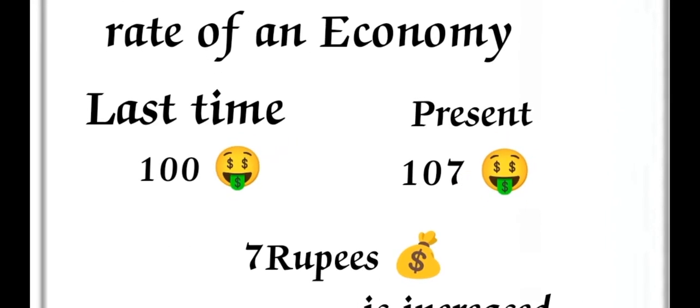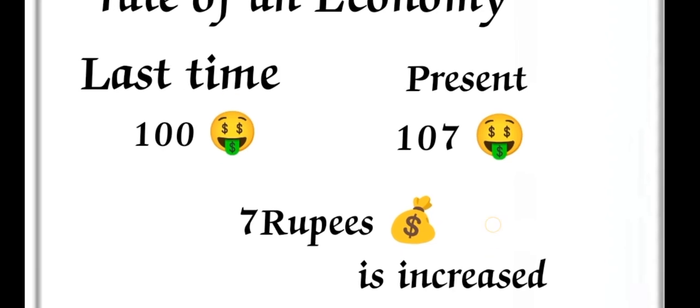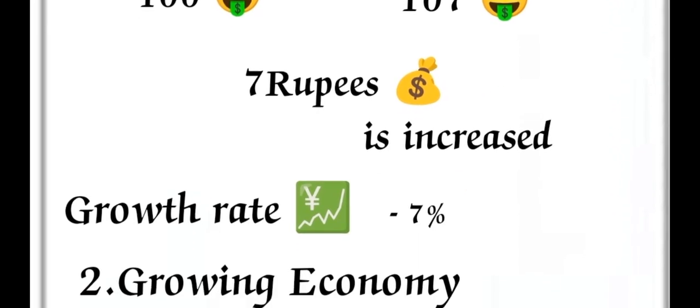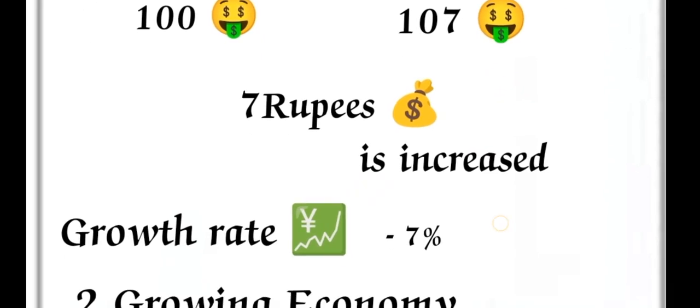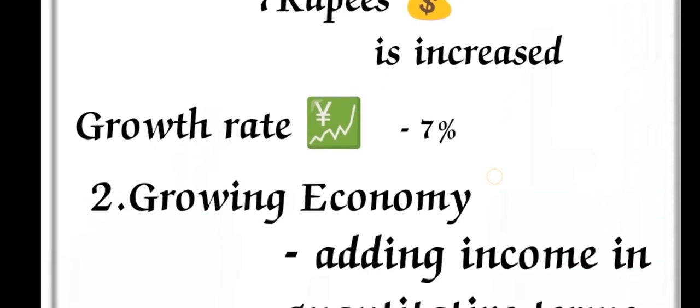Here the growth rate is 7%. So the growth rate comes from comparing the last year with the present year and seeing how much it has increased.